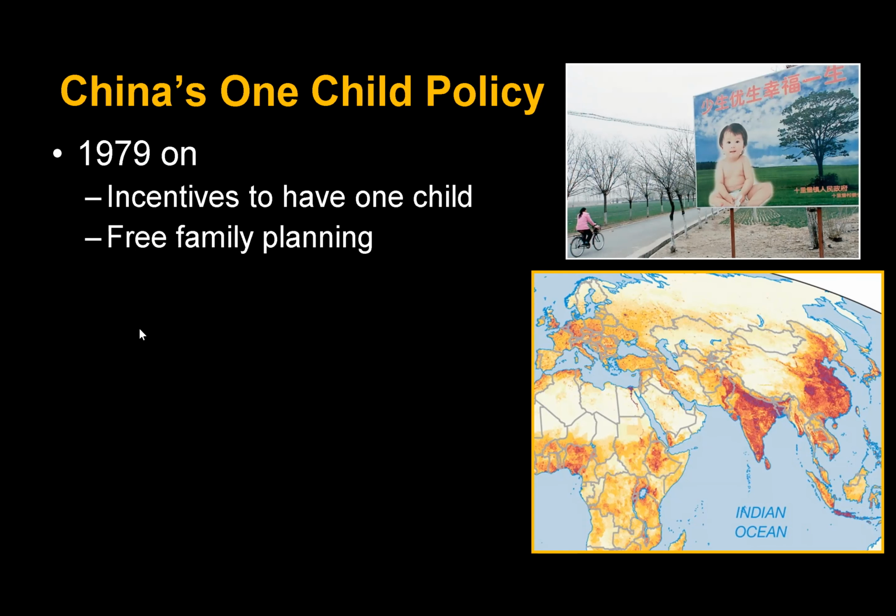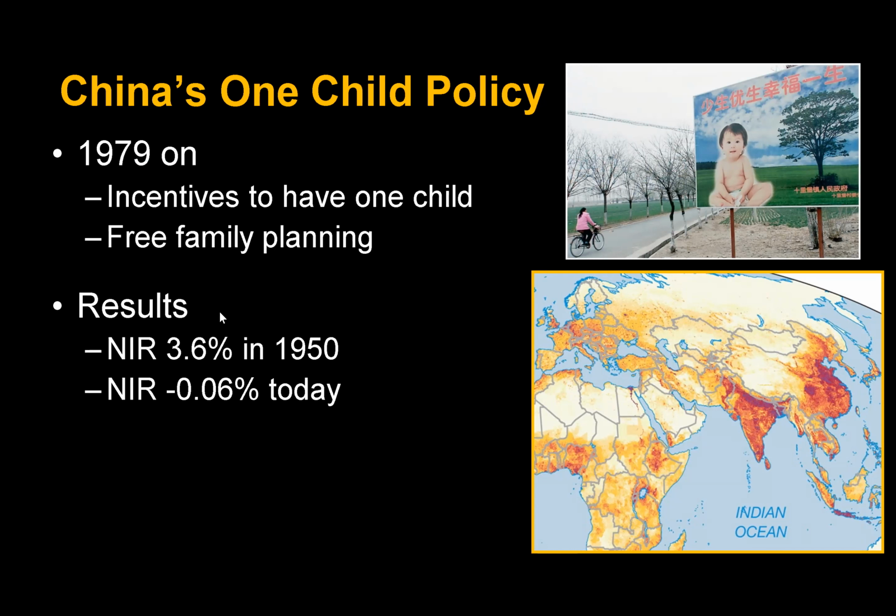Now, you could have a second child, but oftentimes you'd have to pay a fee. And again, that was an economic disincentive. And the results were pretty amazing. From 1950, they had a 3.6% growth rate. That's super huge. That's a huge amount of growth. But today, it's negative.